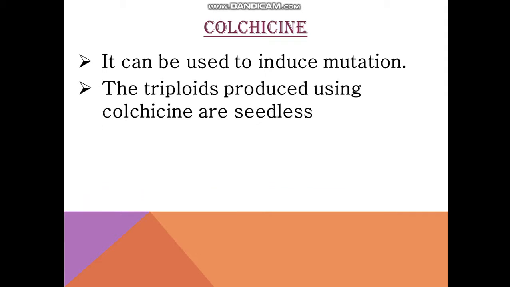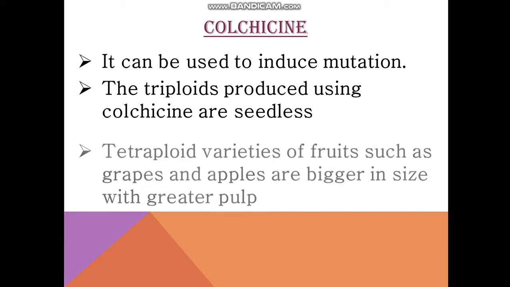of this type, numerical mutation, and the triploids produced using colchicine are seedless. See, this point is very important. Why? Because when seedless crops or seedless fruits are produced, they will be fleshier, bigger, and easy to consume, better to consume. Okay, so that is an added advantage of producing triploids using colchicine.